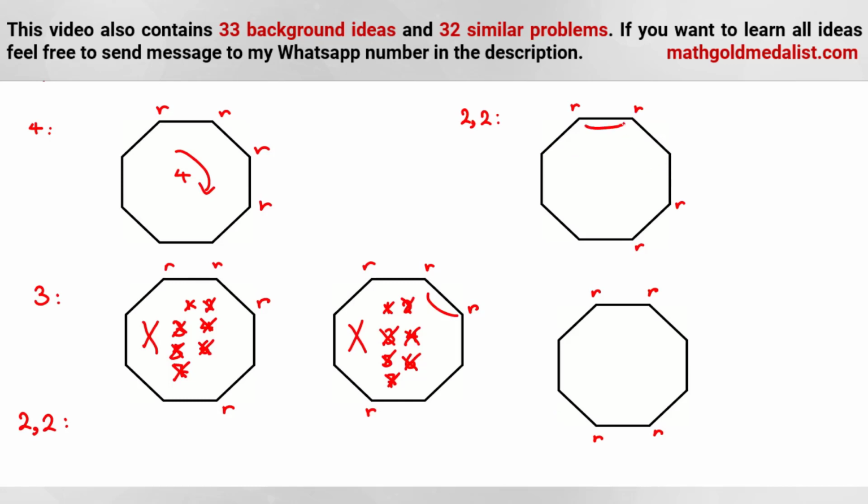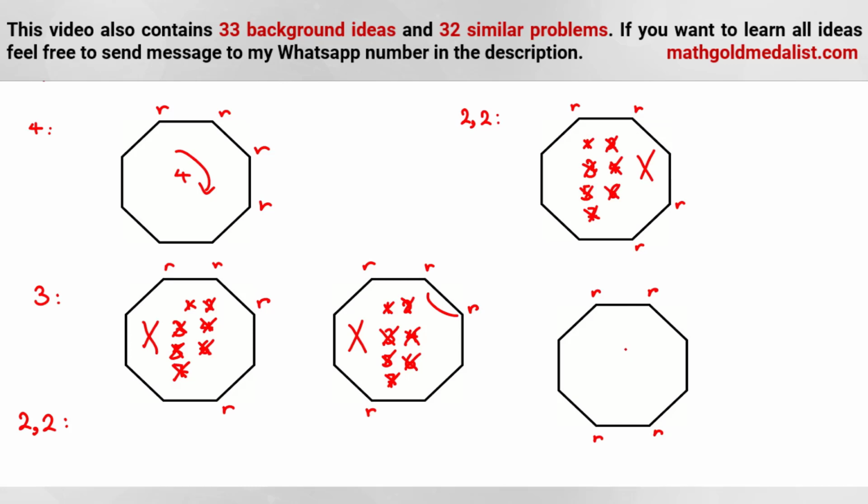1 clockwise is not good. 2 is good or not? Yes, it seems. Oh, no. 2 goes here. It's not good. 3, this one goes here. Not good. 4, this one goes here. Not good. What about 5? 5 means 3 counterclockwise. So 1, 2, 3. Again, bad. 6 means 2. This one goes here. 7 is bad. This one goes here. So this case again is bad.